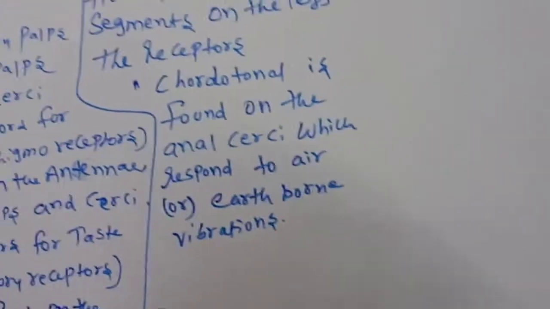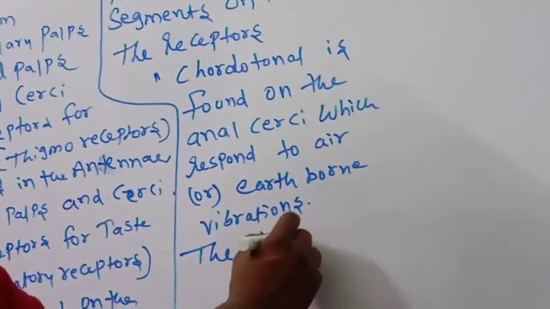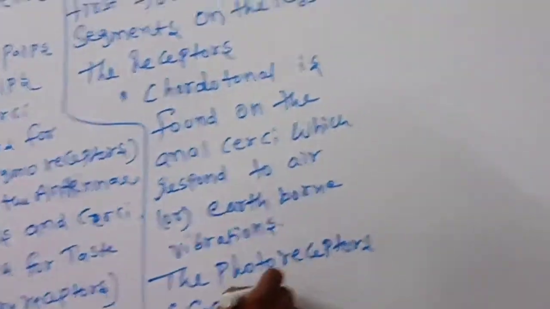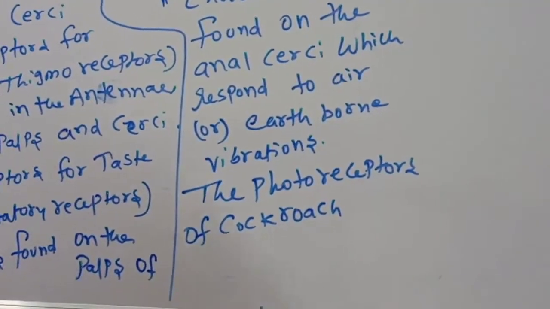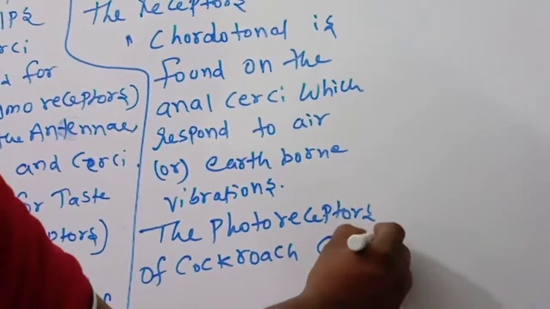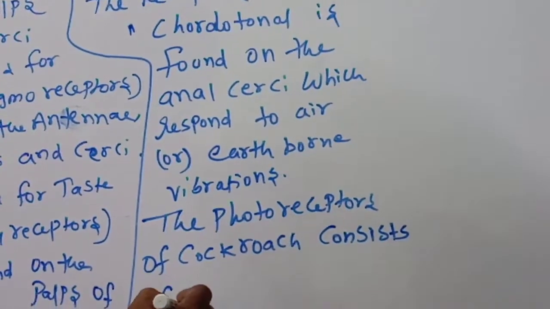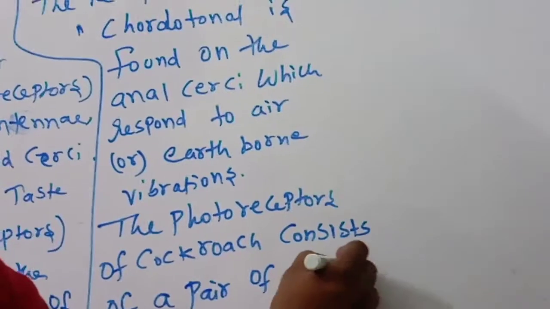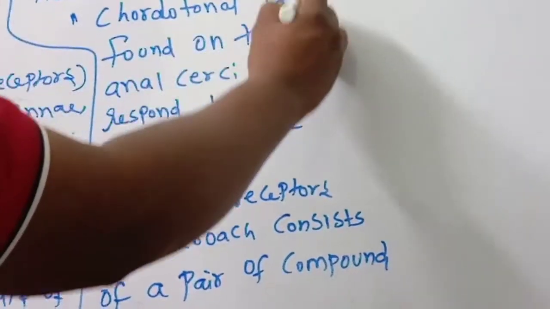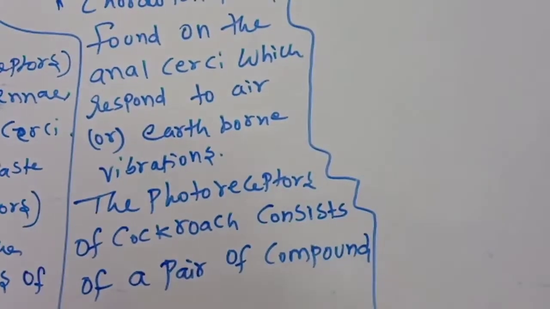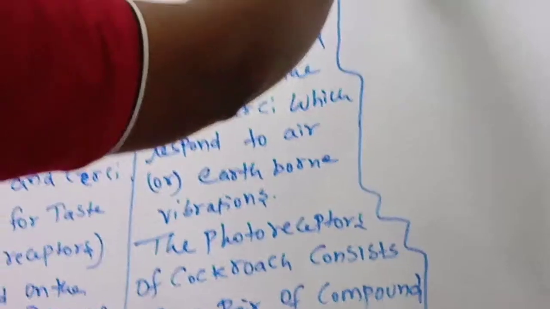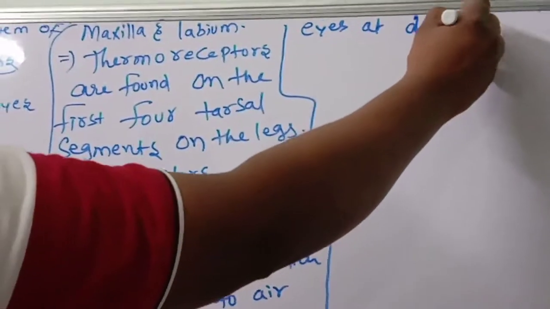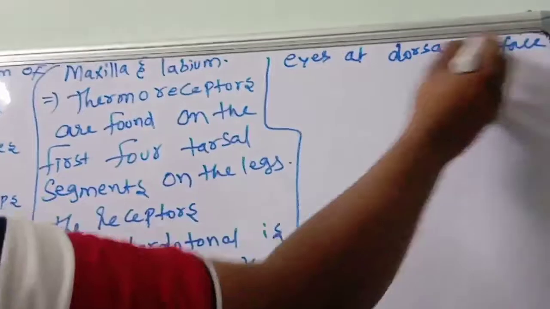Next, the photoreceptors of the cockroach. The photoreceptors of cockroach consist of a pair of compound eyes at the dorsal surface of the head.